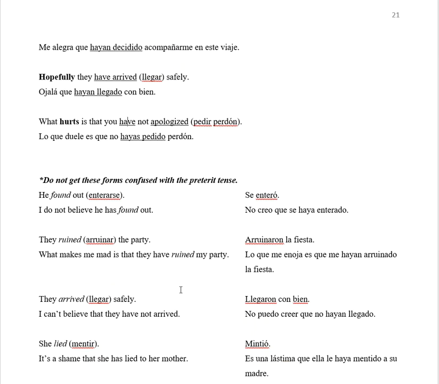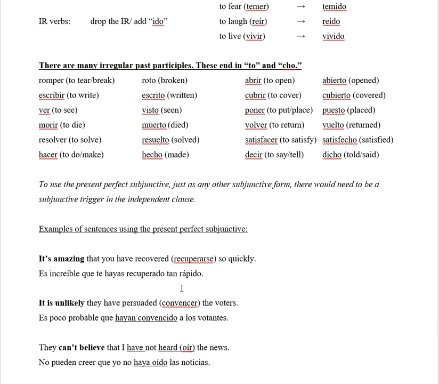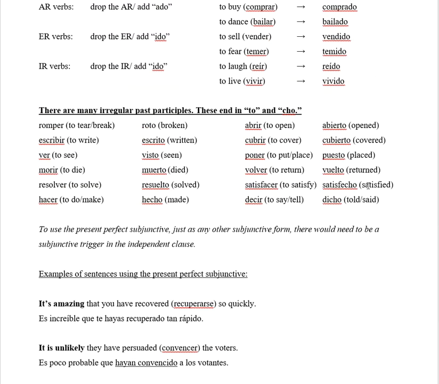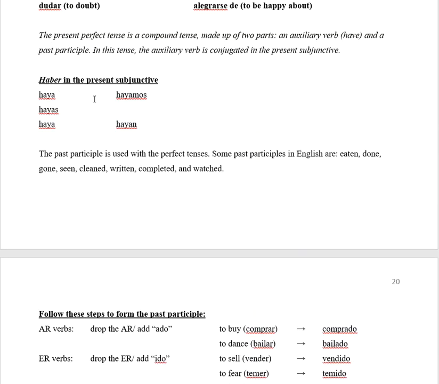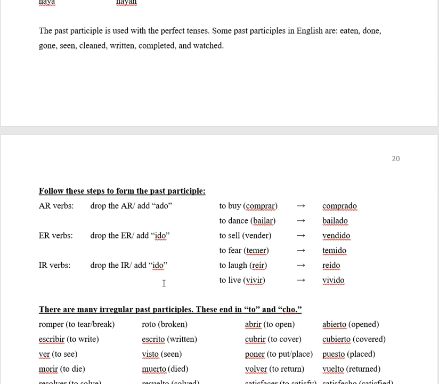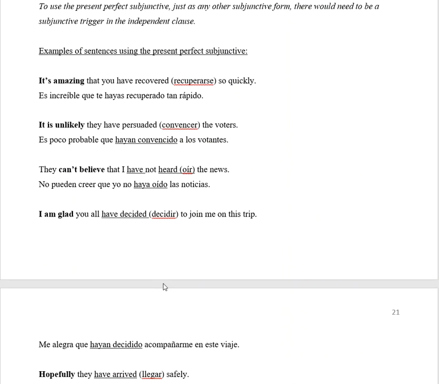But please do not get these confused with the preterite tense. I know that, for example, some of these past participles like satisfied, returned, placed, covered, opened, told, said, solved, made, died, look just like the past conjugation, the preterite conjugation, the past tense, but they are not. These are being used as past participles here. These are past participles working with an auxiliary verb to form a perfect tense, in this case, the present perfect subjunctive.